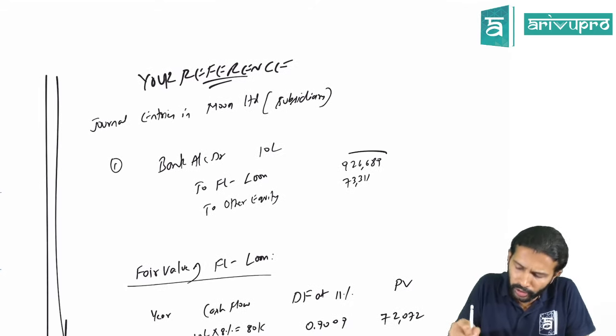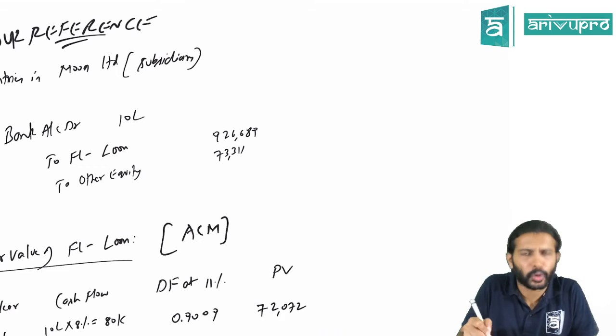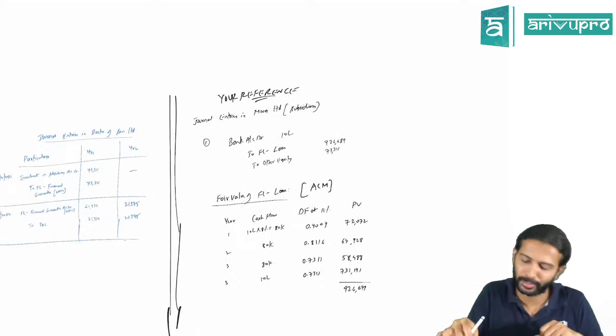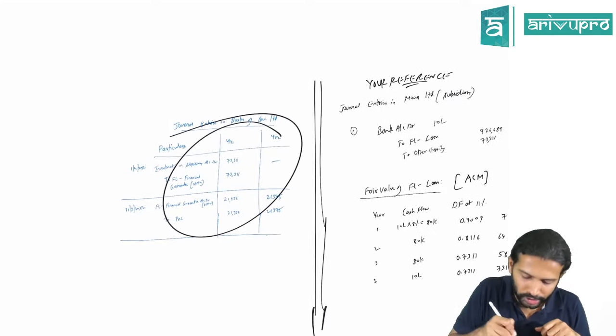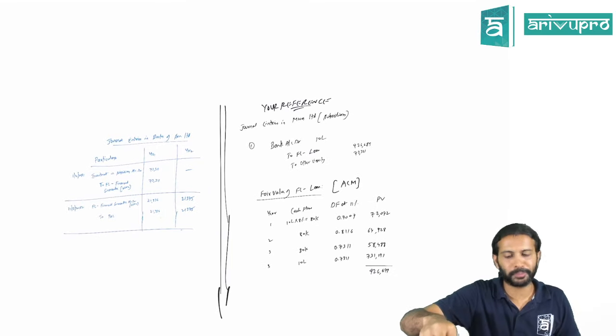And what about the loan? On this loan, normally you do amortized cost accounting. You put up the amortized cost table and do the subsequent accounting. That becomes your normal problem. Anyways, this portion is important, the holding company's side. That's what they had asked in this particular problem.